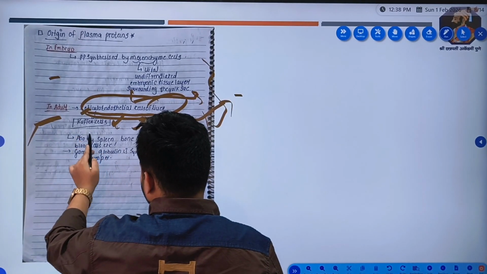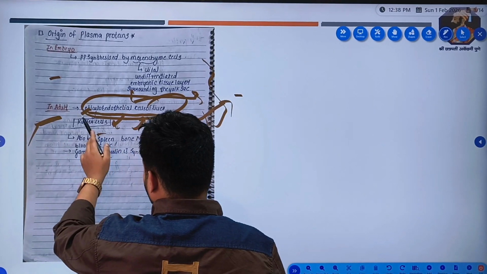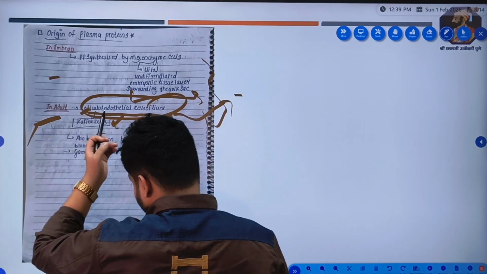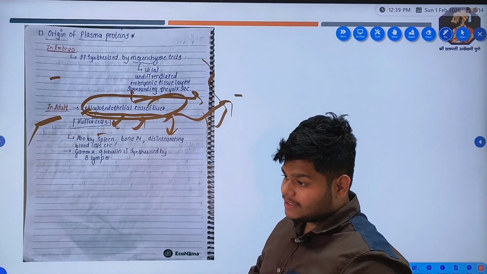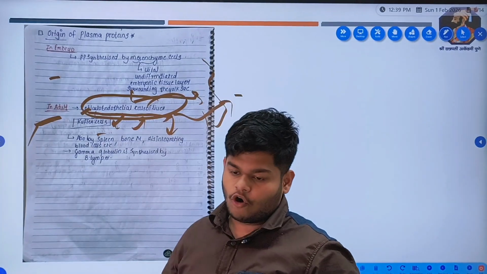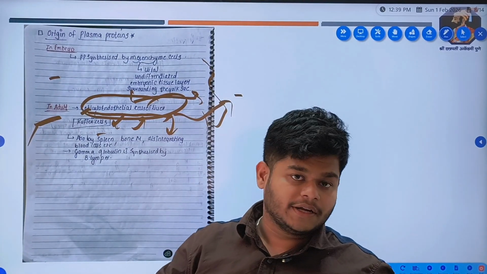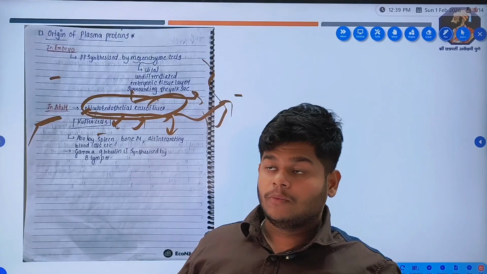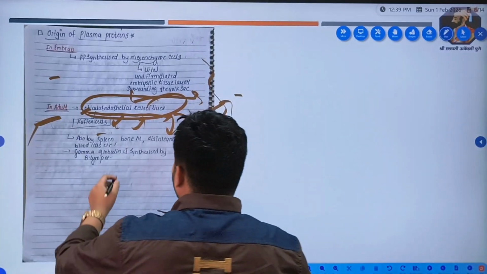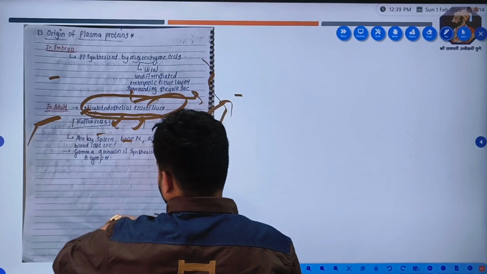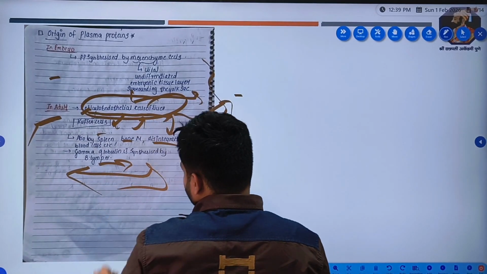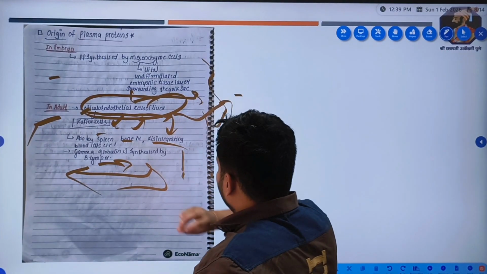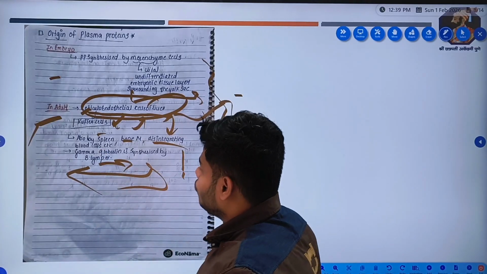These are also synthesized by the spleen, because RBCs disintegrate and hemoglobin is formed; when the heme part is separated, the globin part is a protein we get. Bone marrow and disintegrating blood cells also contribute. Gamma globulin is synthesized by B lymphocytes. B lymphocytes also help in immunity, so B lymphocytes secrete gamma globulin.